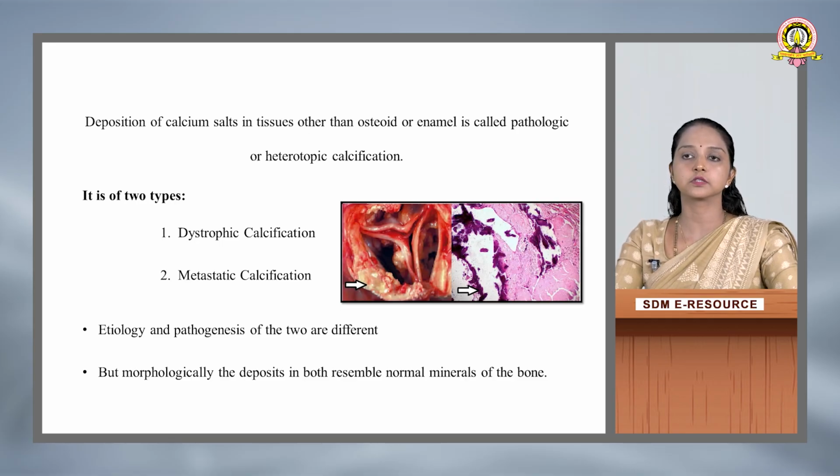Next, there are two types of pathological calcification, that is dystrophic calcification and metastatic calcification. The etiology and pathogenesis of the two are different. It is not the same. But the morphological features that you see are similar. When you go for the microscopic or gross examination, it will give us similar features, whereas the etiology, pathogenesis, or the occurrence of both is different.